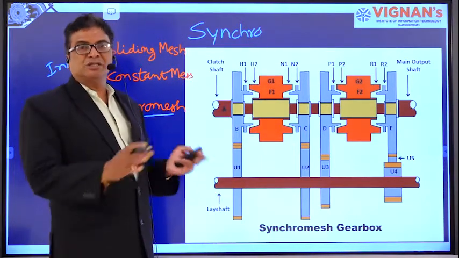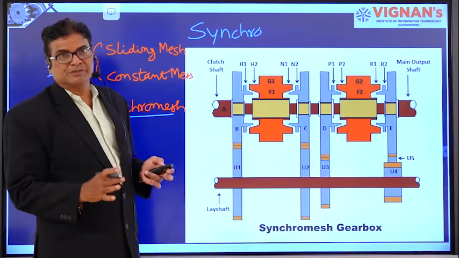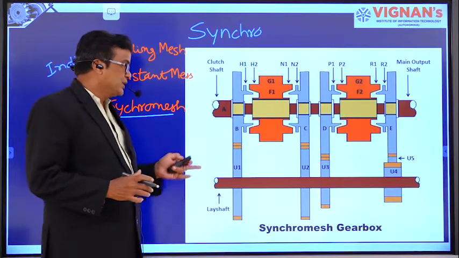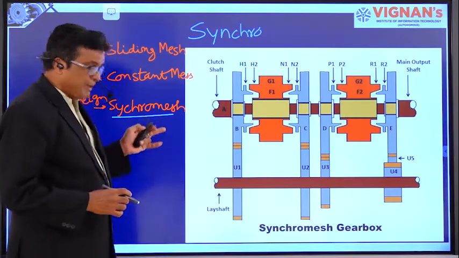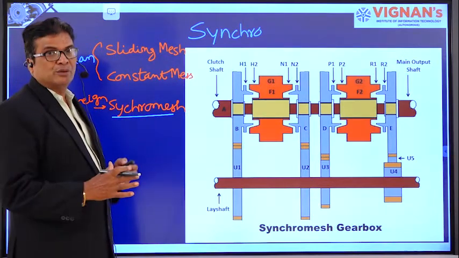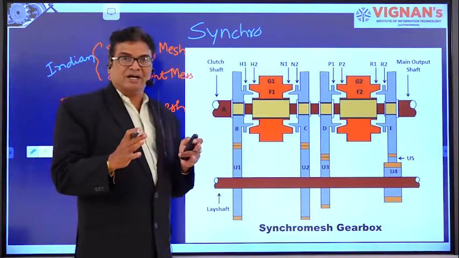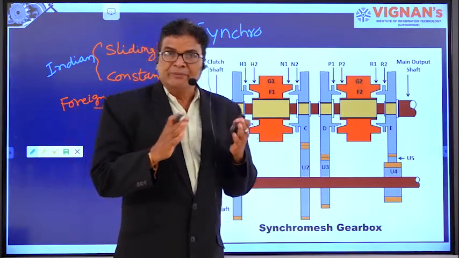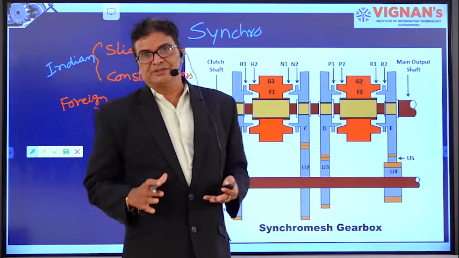Synchronizing means both become the same. That is called synchronizing, right? So here meshing means engagement of two gear wheels is done only when the two members are made to run with the same speed.